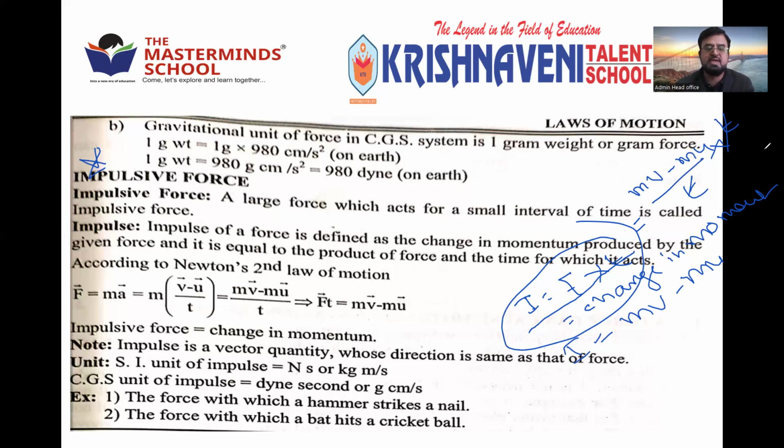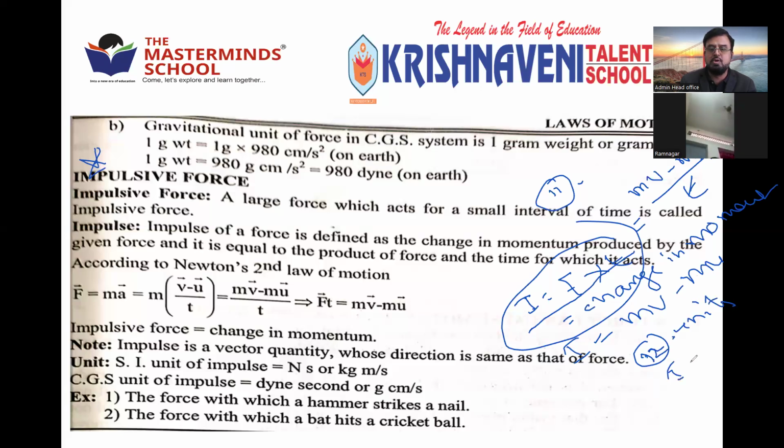So change in momentum is measured in Newton second. Force is in Newton and time is in seconds, Newton into second. So point number 11 is this. Point number 12 is units. I is equal to F into T. F is measured in Newton and time is measured in second. Newton second is the unit for impulse, or dyne second.